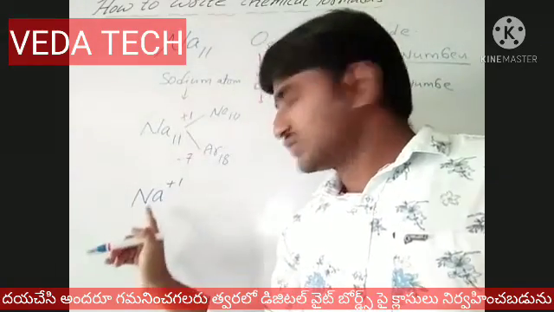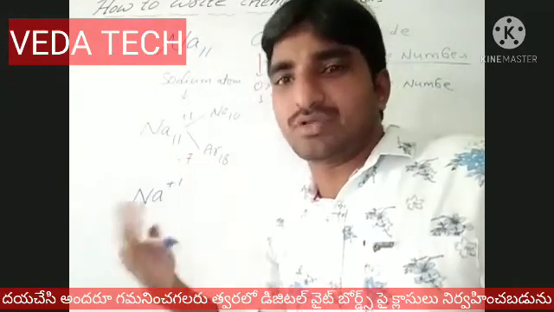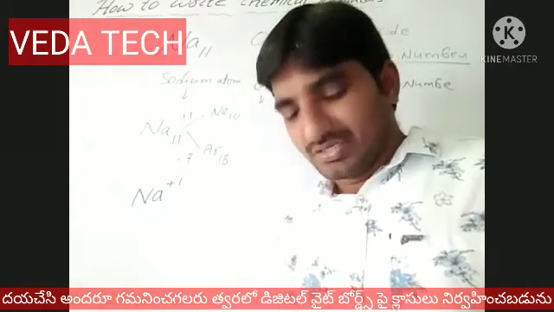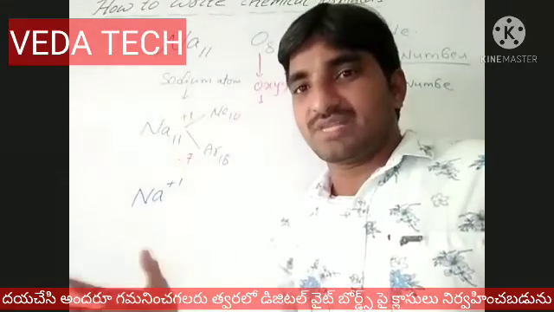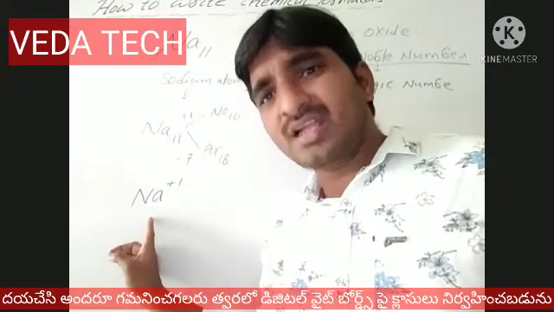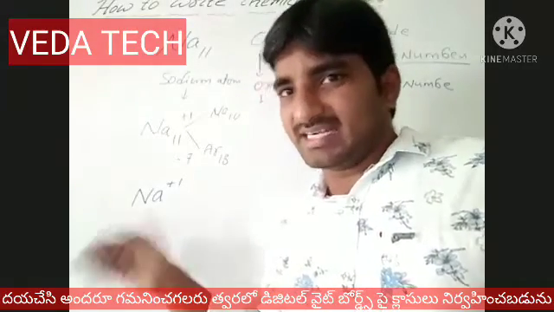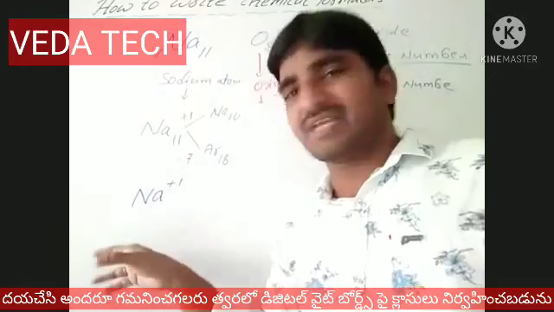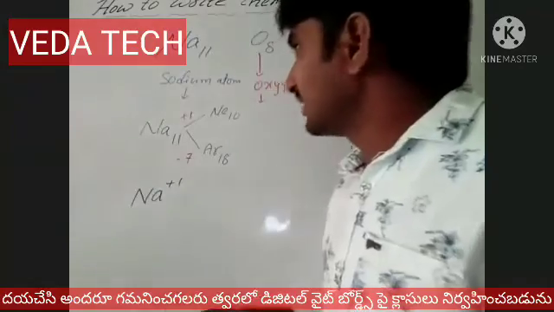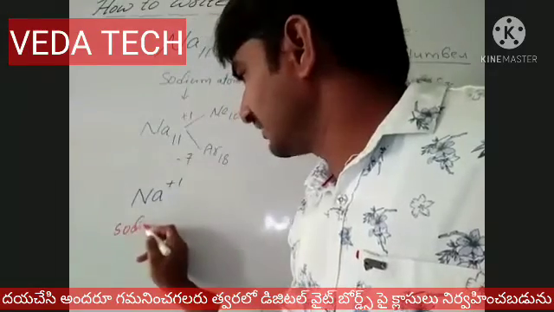So sodium always exists in any molecule with this charge. For example, sodium carbonate, which we will discuss later in the next session, then sodium bicarbonate, sodium chloride, sodium oxide, sodium sulfate, sodium sulfide, sodium nitrate. All the formulas I will tell you in the next session. In any formula, sodium is +1 only. So this is called a sodium ion, not a sodium atom.